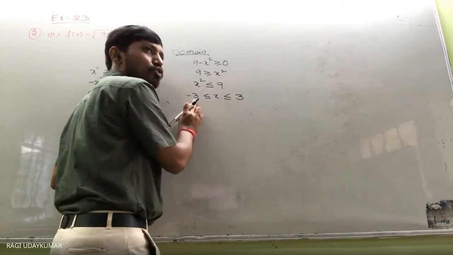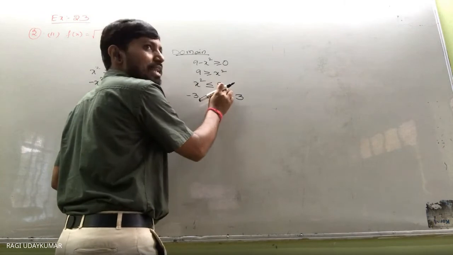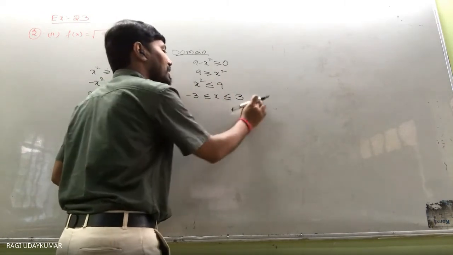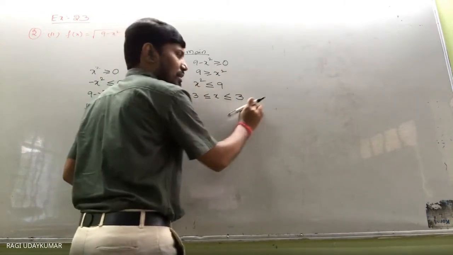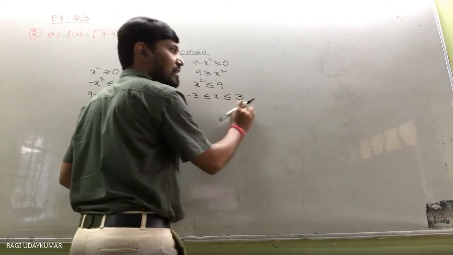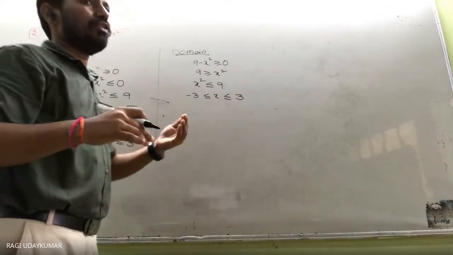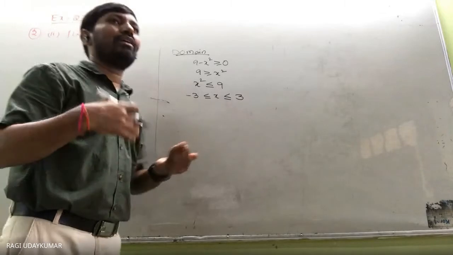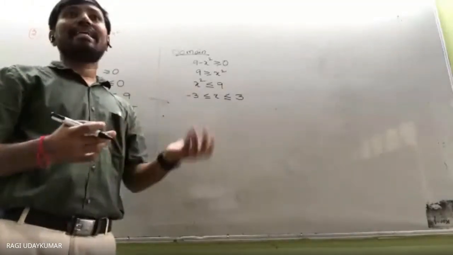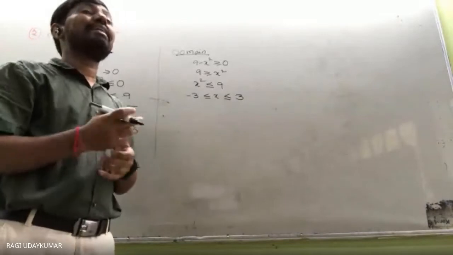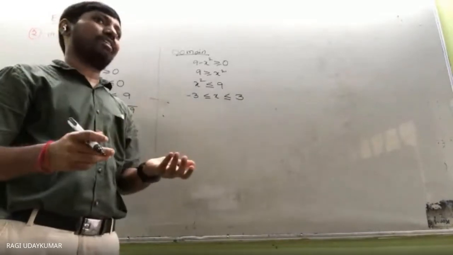If it is minus 2, so x square less than or equal to 9 is nothing but x should be in between these two. How we get this one, you are going to learn in the next coming chapter, linear inequalities, linear inequations.